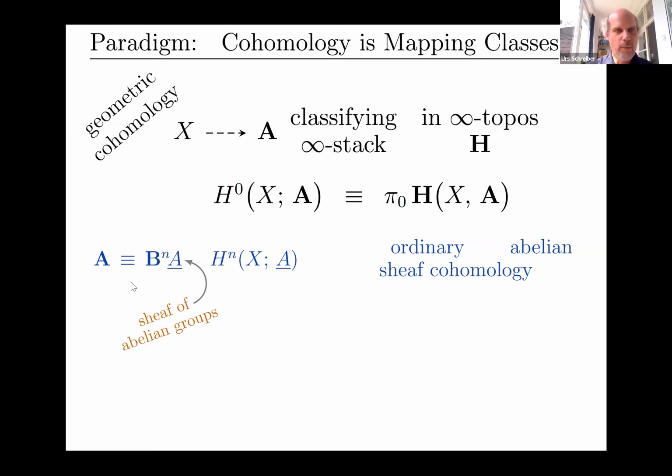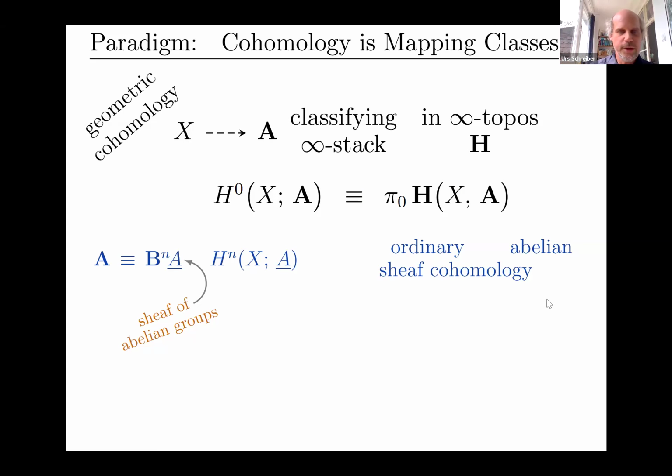That's why I'm giving it now boldface notation, and get a delooped version of our sheaf of abelian groups, called, if it's delooped once, a gerbe. If it's delooped twice, a two-gerbe, and so forth. There's lots of historical terminology here, but it's really just shifting up this A in degree, and then homing into it under this definition just gives us the ordinary abelian sheaf cohomology in that degree on whatever our space X here is, now itself regarded in this ambient infinity topos.